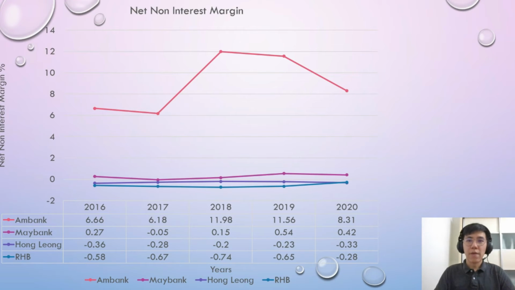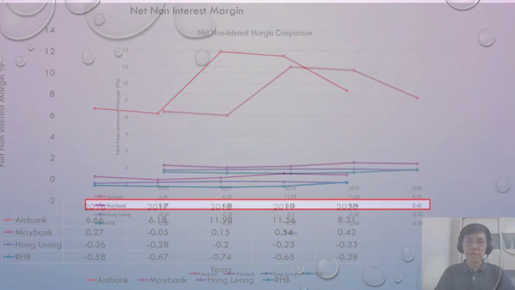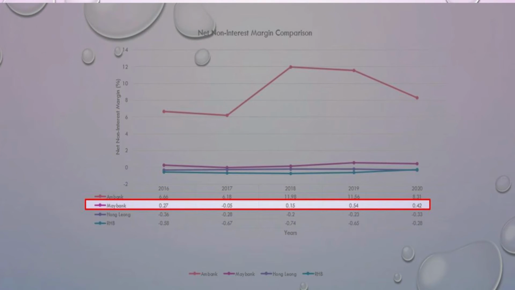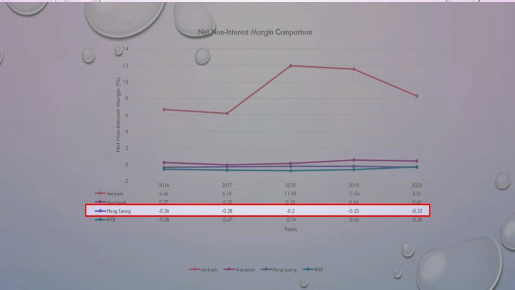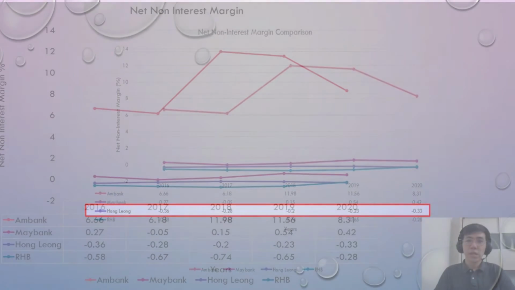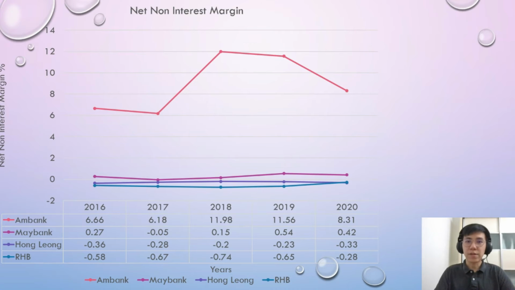Moreover, Maybank has positive net non-interest margin in 4 years except negative 0.05% in 2017. Next, Hong Leong is the bank which has the second lowest negative net non-interest margin in the range of negative 0.2% to negative 0.36% in these 5 years.